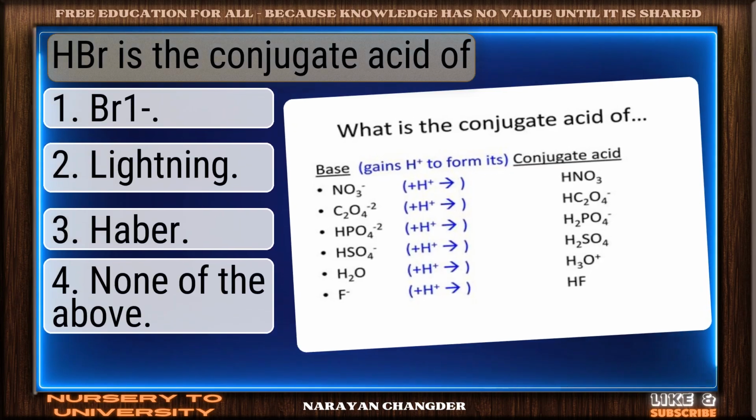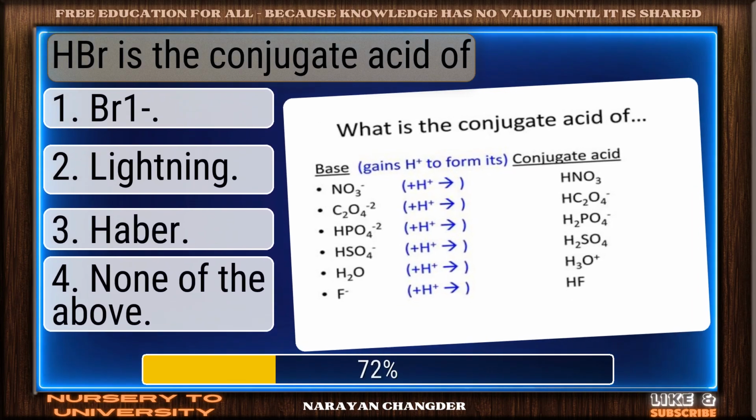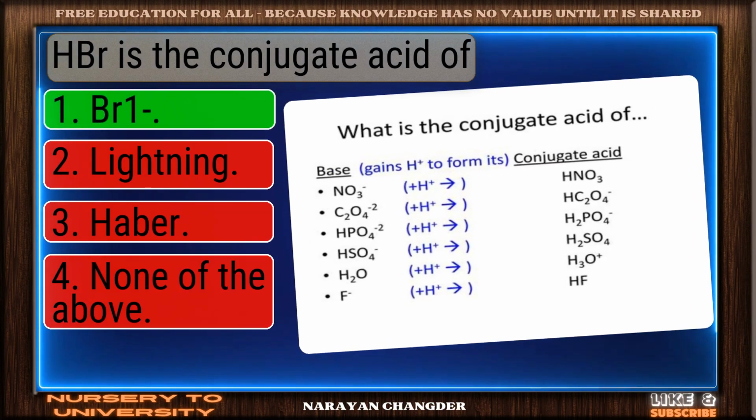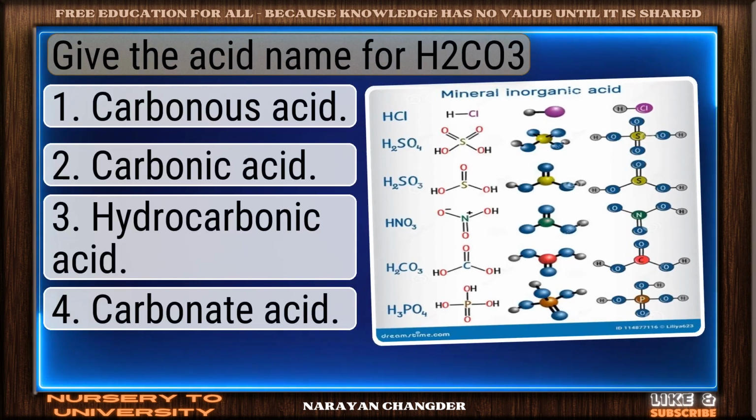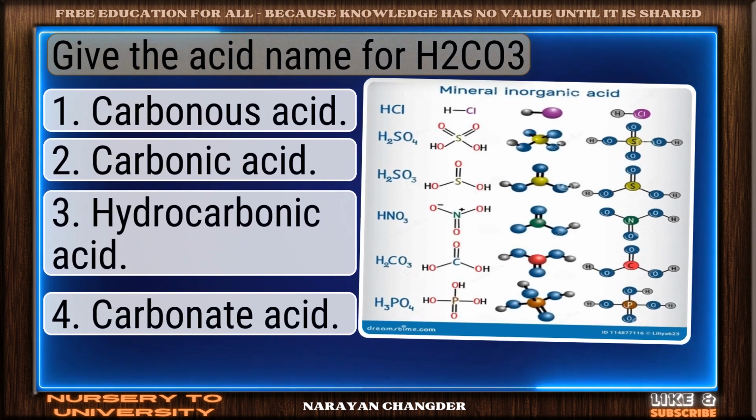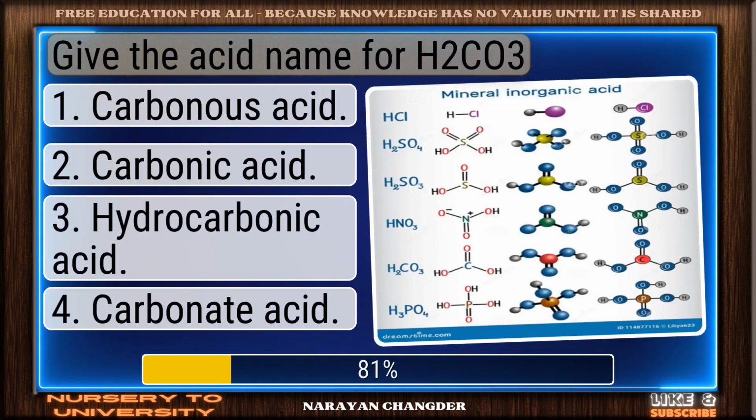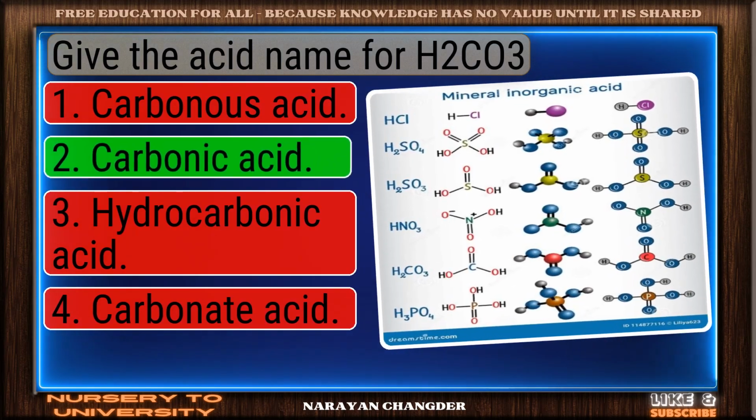HBr is the conjugate acid of? Right again. Br- is a valid answer. Give the acid name for H2CO3. Bravo. Carbonic acid is the answer.